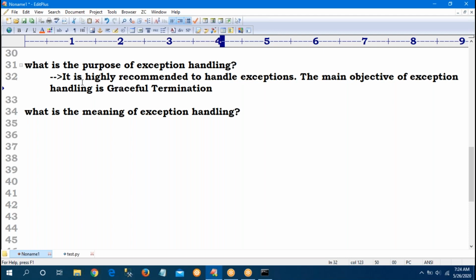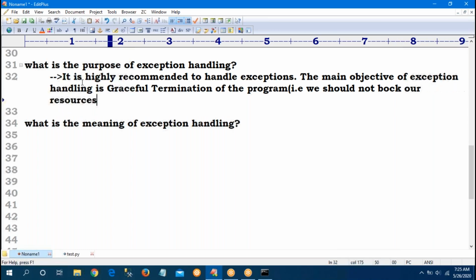But by using exception handling, I want to provide graceful termination of the program. That is, we should not block our resources, and we should not miss anything in the program. That is the purpose of exception handling.